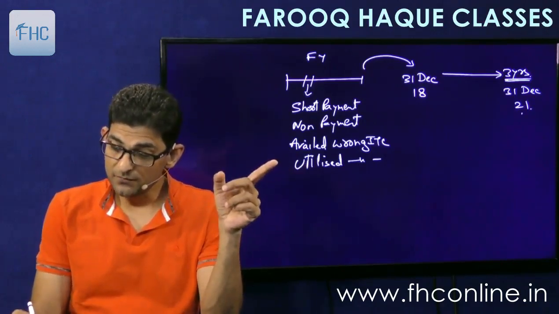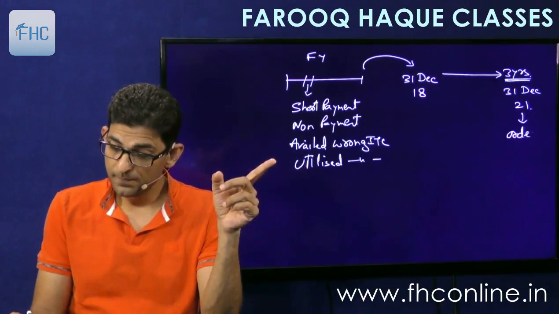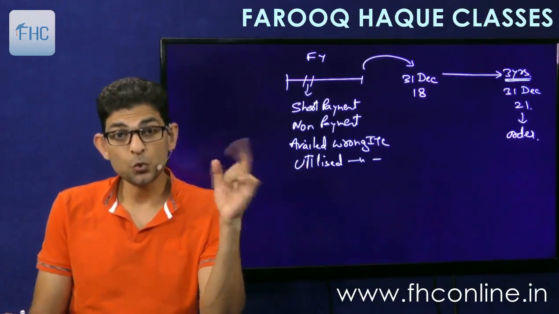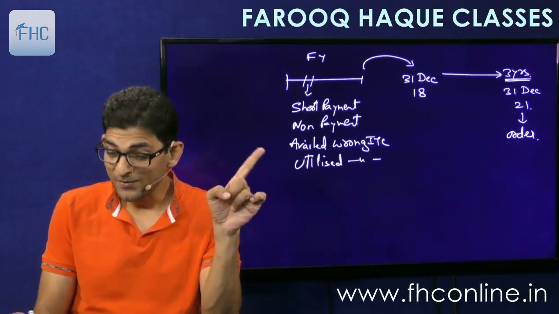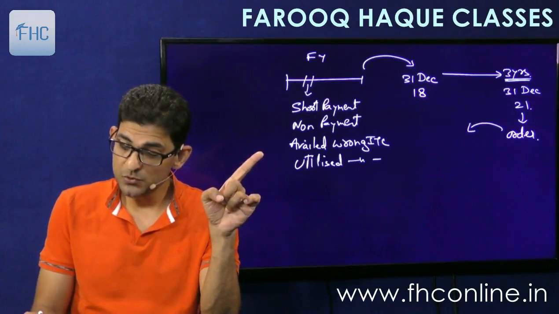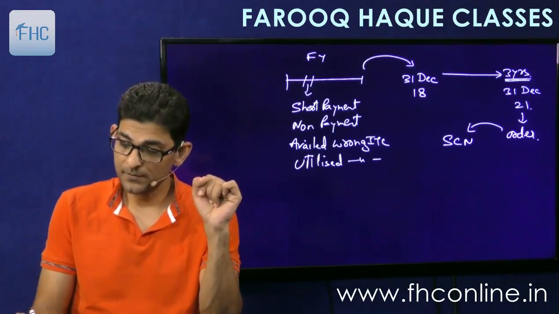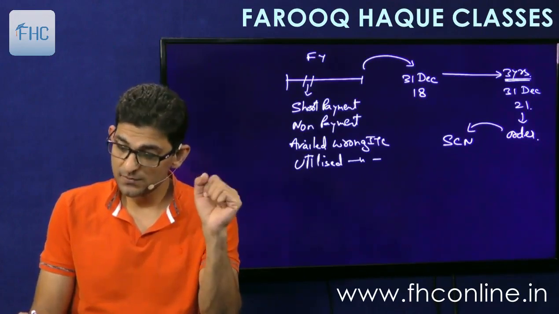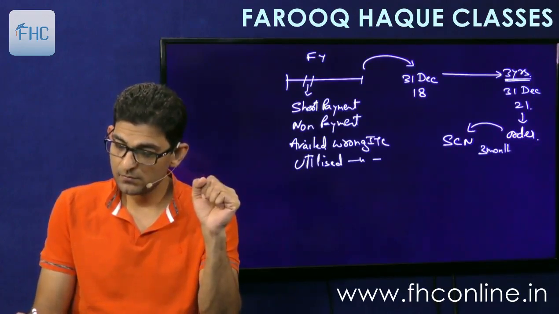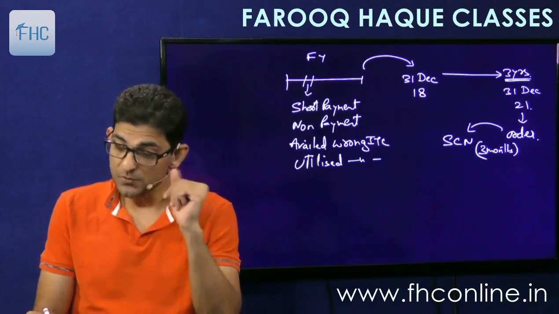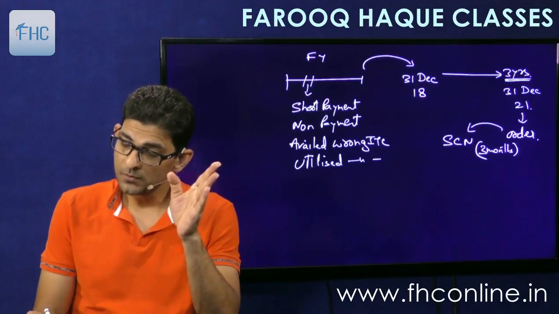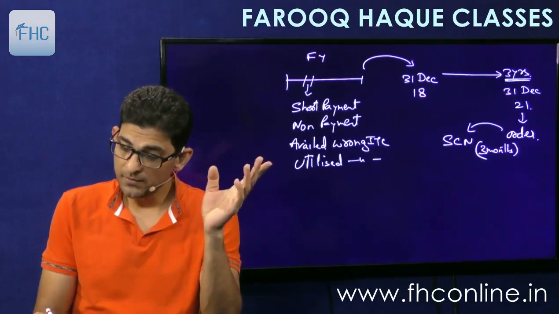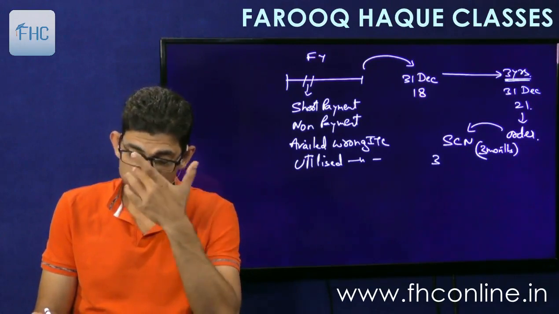And if this is the time for passing the order, maximum time when the order is to be passed, the show cause notice should be issued at least 3 months before, right? Remember? So the show cause notice has to be issued at least 3 months before the date of the order. The gap should be minimum 3 months. Means the show cause notice has to be issued 3 months before. Means December, November, October. You leave these 3 months, so it will be by 30th September.